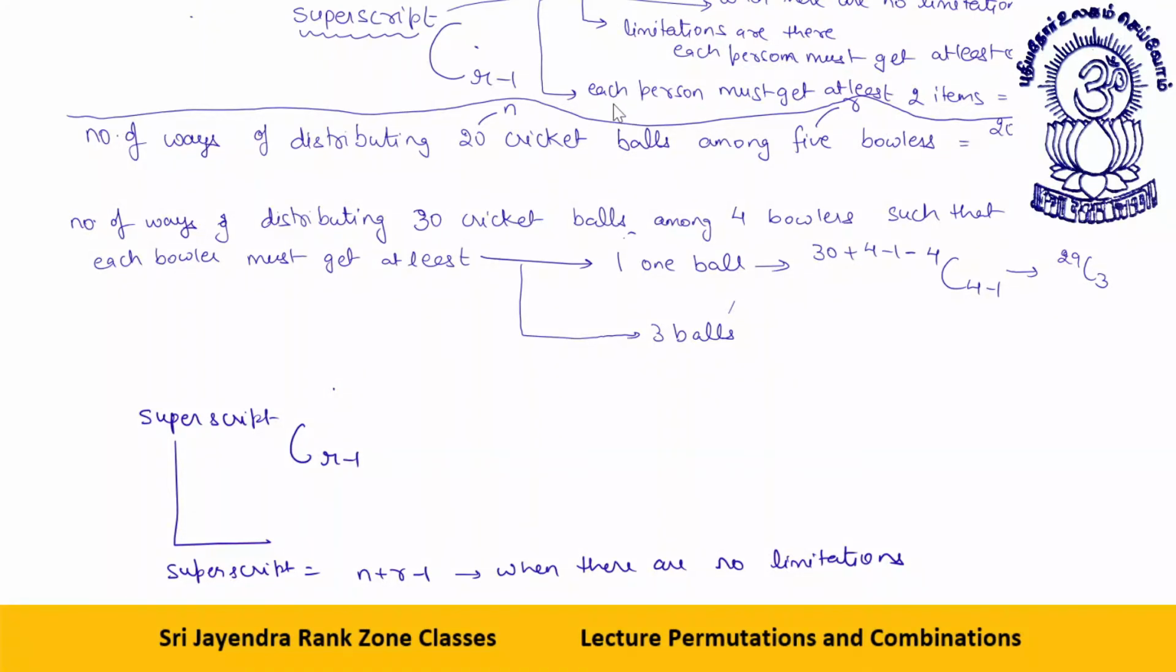In this example also, you can see one more example. Each person must get at least 2 items. Then what will happen? It will be n plus r minus 1 minus the number of blocked things. The number of blocked things is 2r. Okay, so it will be n plus r minus 1 minus 2r. If I say each person must get at least 2 items, then the superscript will be n plus r minus 1 minus 2r.